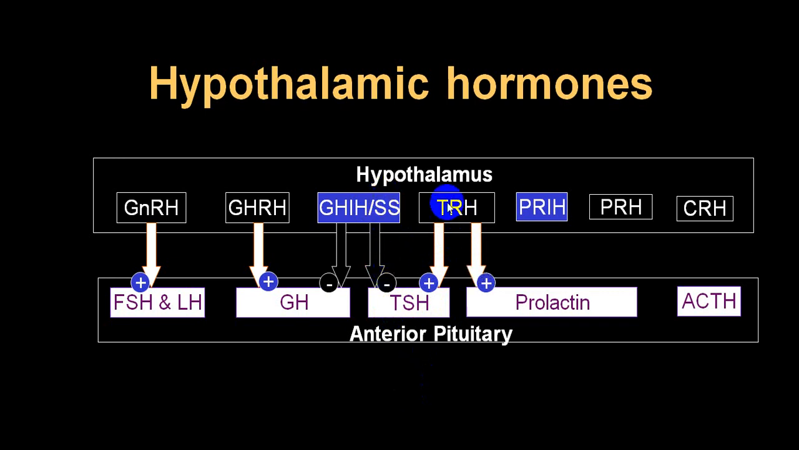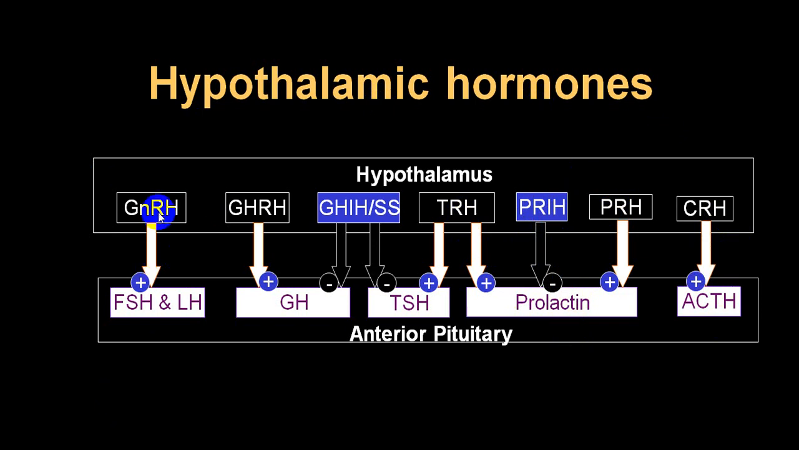This is inhibitory, this is excitatory. TRH will also stimulate prolactin, and prolactin will be stimulated by prolactin releasing hormone. So prolactin is released by two, TRH and PRH, while it will be inhibited by dopamine, or what we call prolactin inhibitory hormone. And CRH will stimulate ACTH. So if you remember this particular slide, it will become very easy.